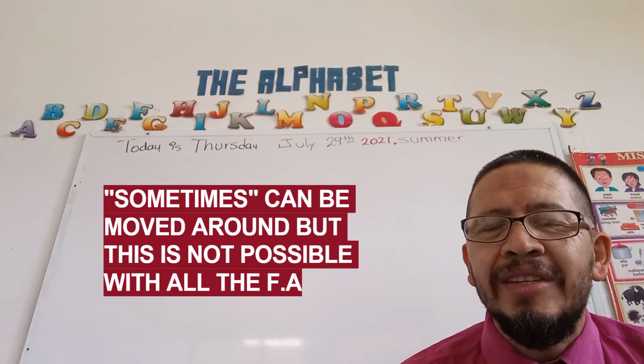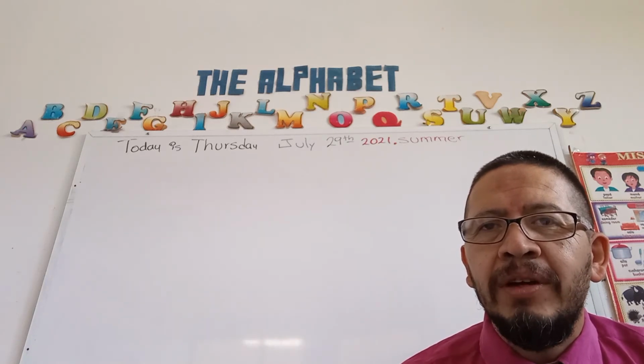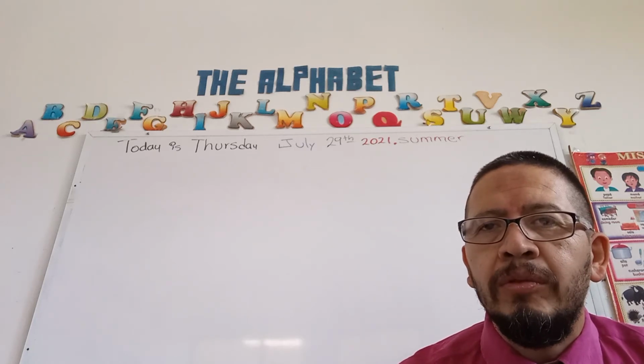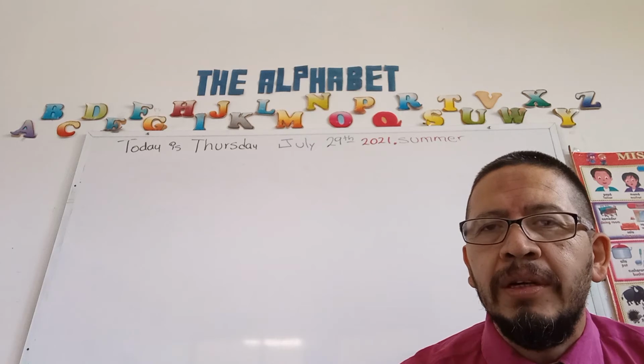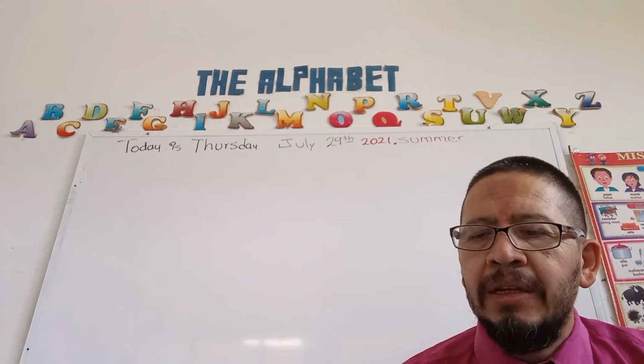I'm gonna give you 3 sentences showing how this frequency adverb can be placed in 3 different positions. But I repeat, it's not possible to do this with all the frequency adverbs. So we have to respect the most natural position. These are the examples with sometimes.